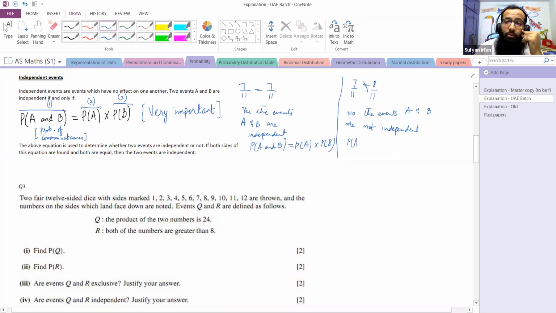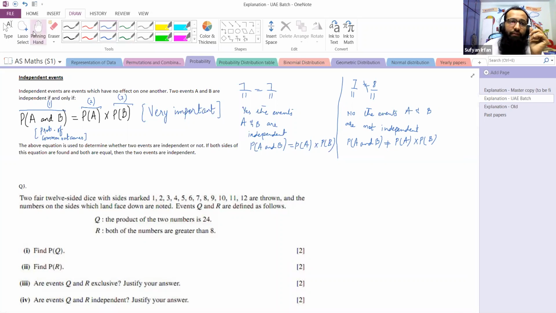Because probability of A and B is not equal to probability of A multiplied by probability of B. So this is the concept of independent events. The equation that I have written has three things. We have to find all three of them and we have to satisfy this equation. If the left hand side of the equation equals the right hand side, the events are independent. If they are not equal, the events are not independent. Are we clear up till here?